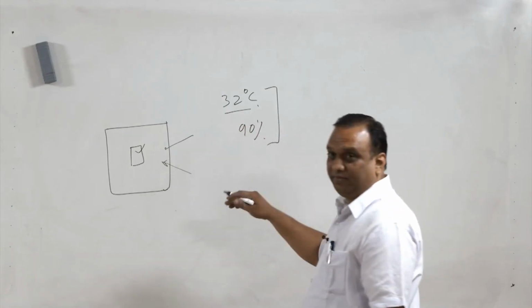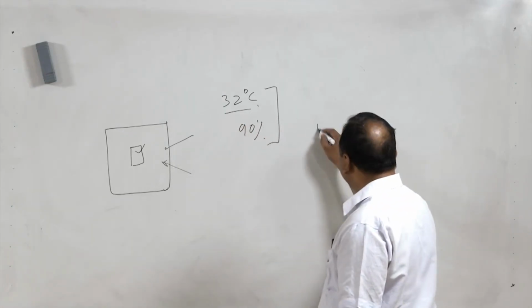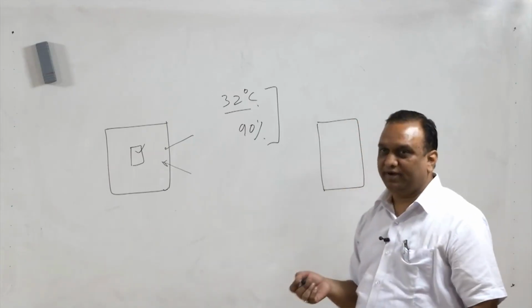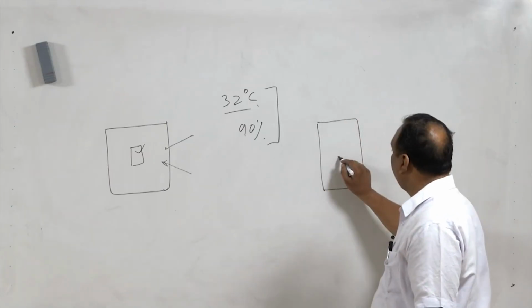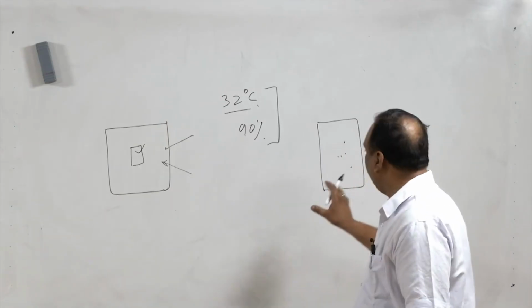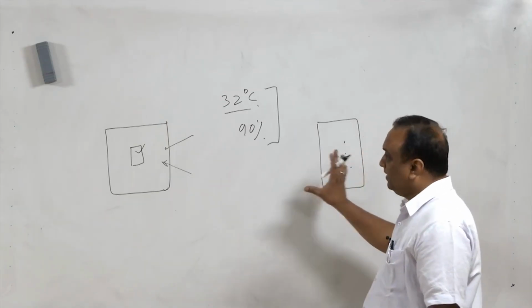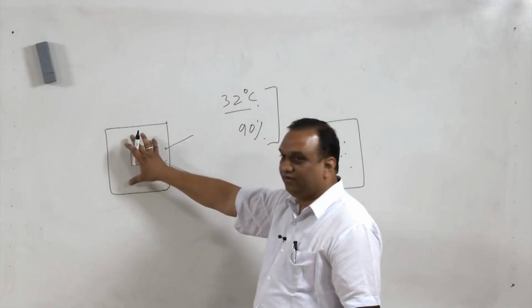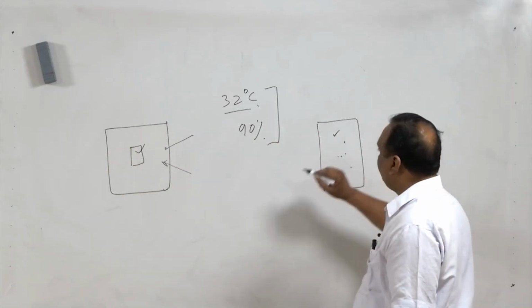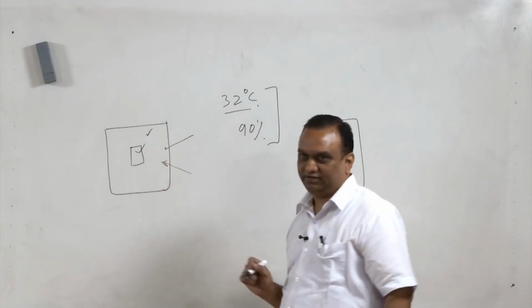Or another example, at another extreme, suppose in a desert there is a communication box with a lot of electronics equipment, and this box has to be dust free. So how to maintain this box dust free in a dust environment? How to maintain this room free from outside air? The simple solution is that these chambers have to be positively pressurized.